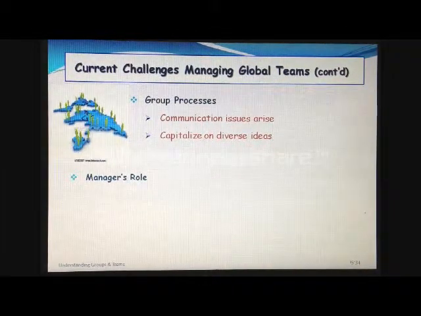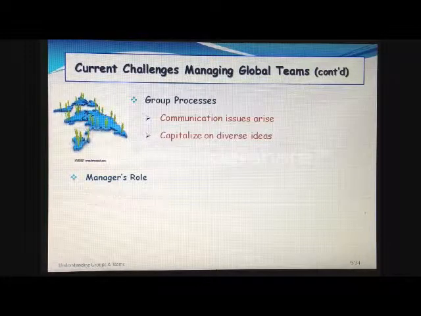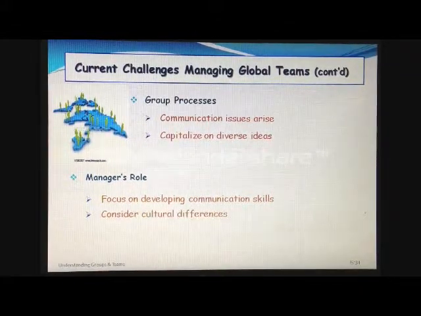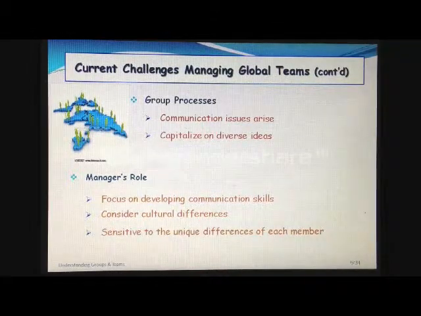Manager's role. Despite the challenges associated with managing global teams, managers can provide a group with an environment in which efficiency and effectiveness are enhanced. Managers should focus on developing communication skills because those skills are vital. Managers must consider cultural differences when deciding what type of global team to use. Managers must be sensitive to the unique differences of each member of the global team, but it's also important that team members be sensitive to each other.